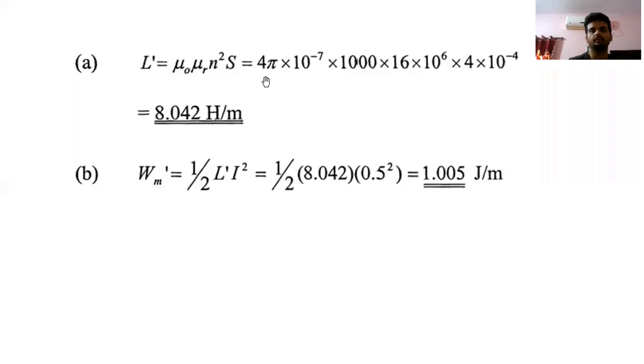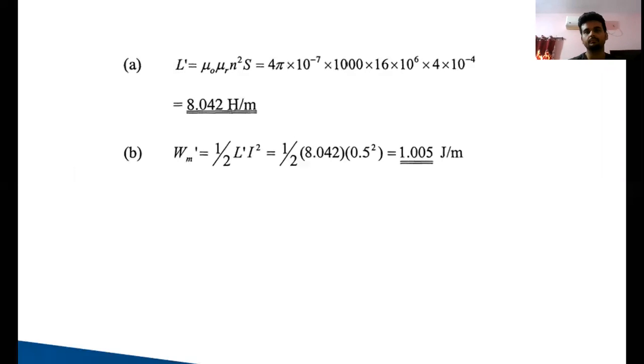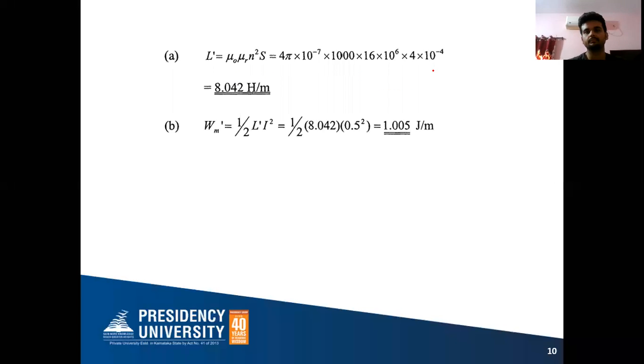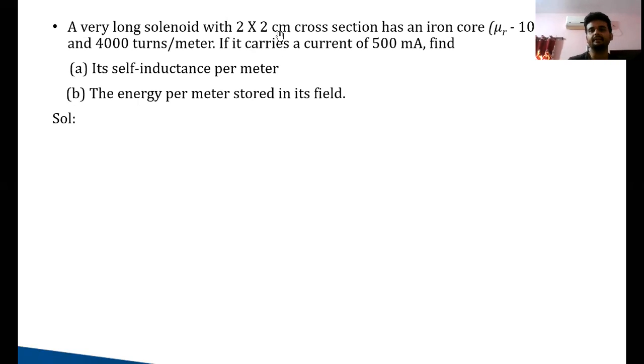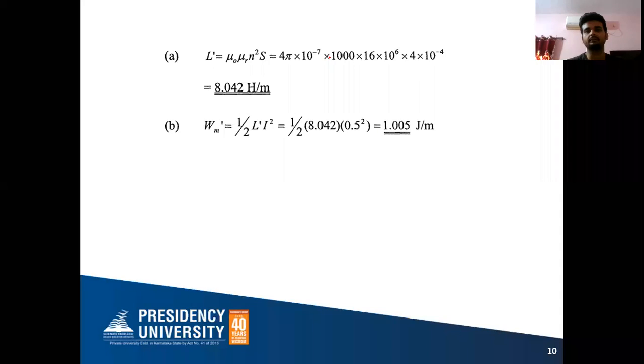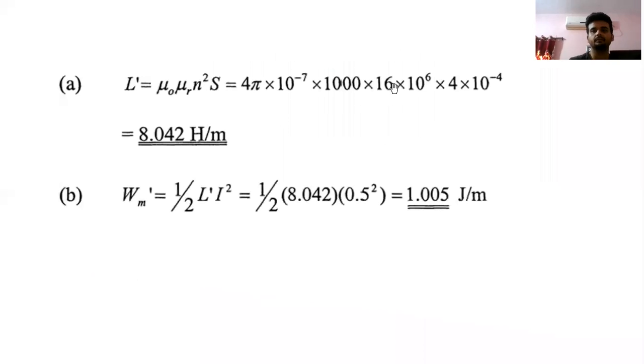So the cross section is 2 into 2, which is 4 into 10 to the power minus 4, length into breadth. And 4000 turns per meter, which will be squared. So 4000 squared is 16 into 10 to the power 6 for N square, and this is your area. So you'll get ultimately the answer as